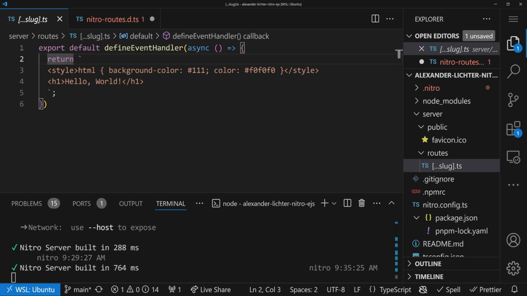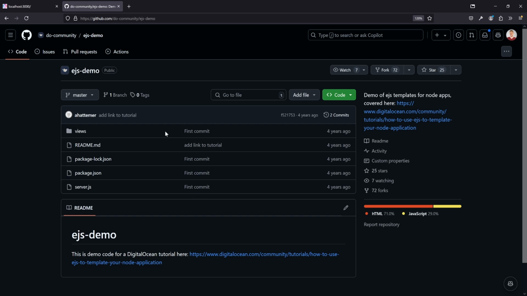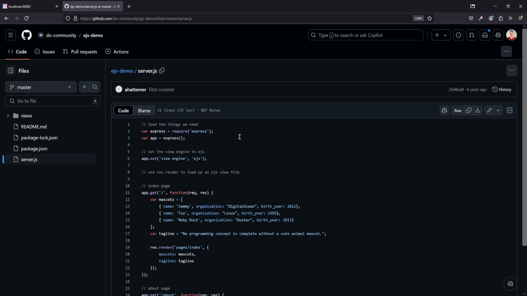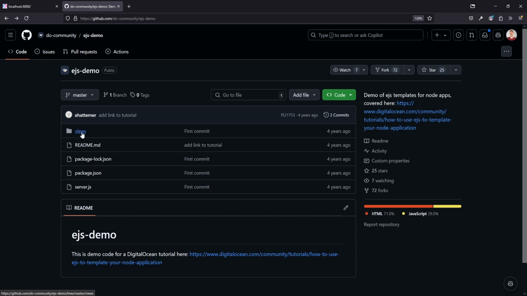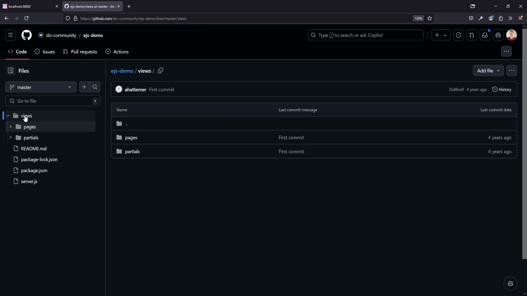So the next thing we want to do is actually adding the EJS parts from some repository. So let's jump into the browser and see if we find something suitable to add. Of course, a suitable repository is just the EJS demo repository from a very well-known DigitalOcean guide on how to use EJS with Express.js over here, right? That's 4 years old. It still works like that, but the only thing we need is this views folder, so to say. And we copy all this content over into our demo application and go through that bit by bit.